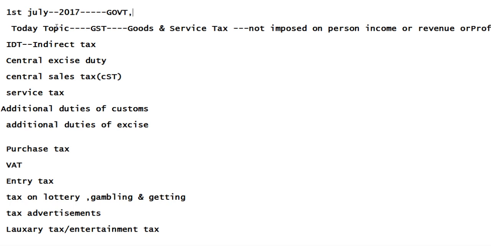So the Government of India has given some specific rates for GST: 5%, 12%, 18%, and 28%.